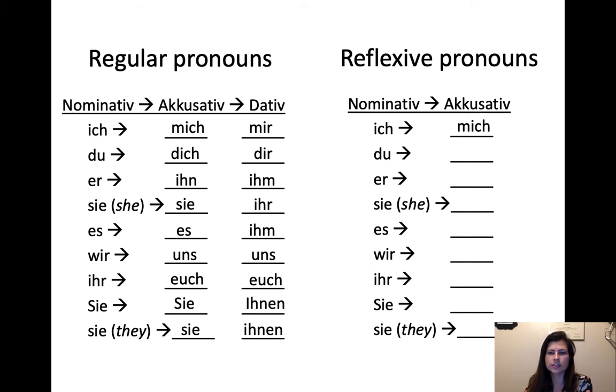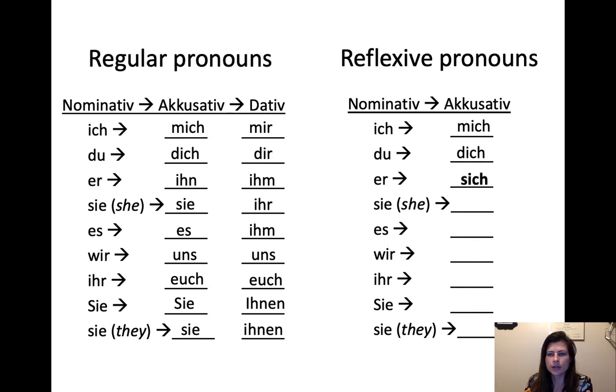So ich is still going to be mich, and du is still dich. These are just the accusative reflexive pronouns for the moment. There's one more set after this, but they're very similar to these.